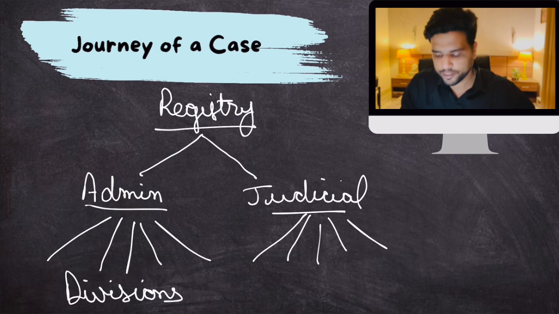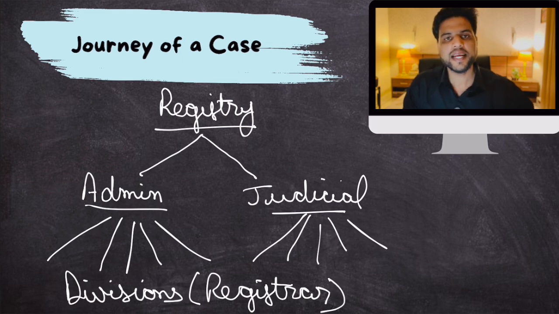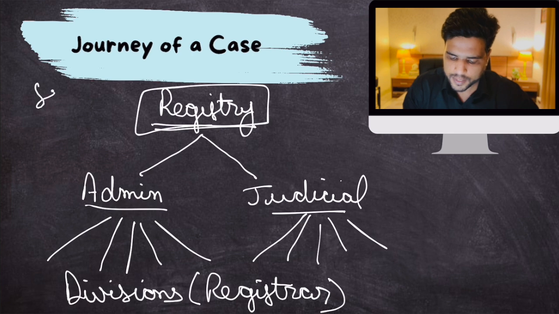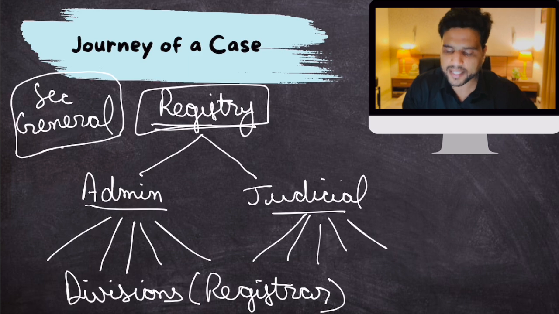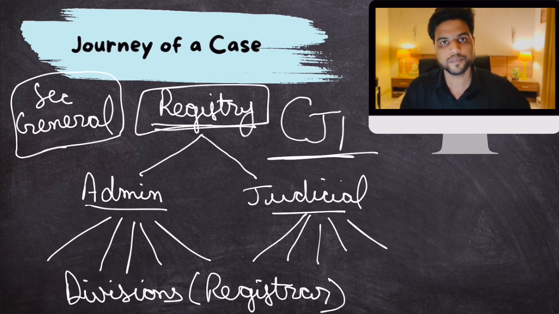Each division is headed by a registrar, and the entire head of the registry, not divisions, the entire head of the registry, is called Secretary General. Secretary General is the highest administrative officer of the Supreme Court. He is answerable only to the Chief Justice of India. Just remember this part.